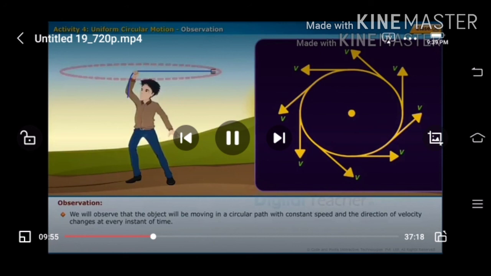Now release the string at any point on the circle. Observe the direction of motion of the object after it has been released from the string. What will you observe? The object moves on a straight line along the tangent to the circle at the point where you release it. The direction of velocity is tangent to the path at a point of interest. The SI unit of velocity is meter per second.